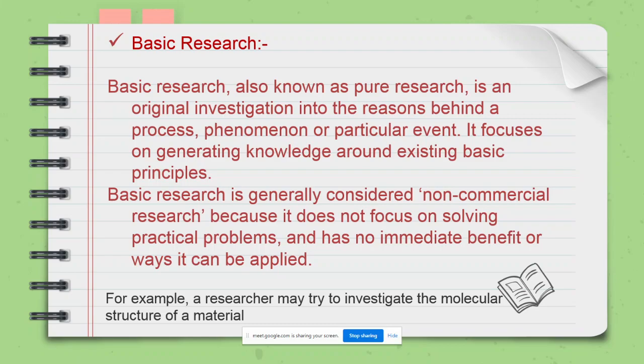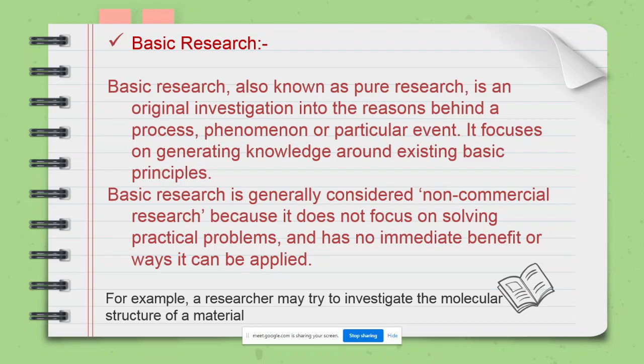Basic research is also known as pure research, and it is an original investigation into the reasons behind a process, phenomenon or particular event. If some event has happened, in basic research the reasons are identified.